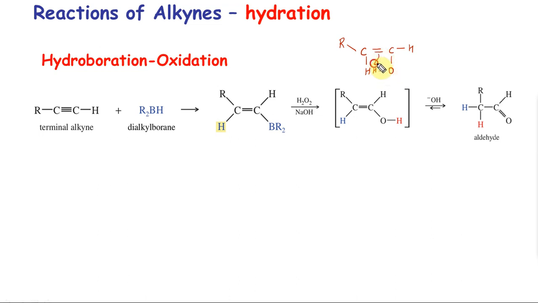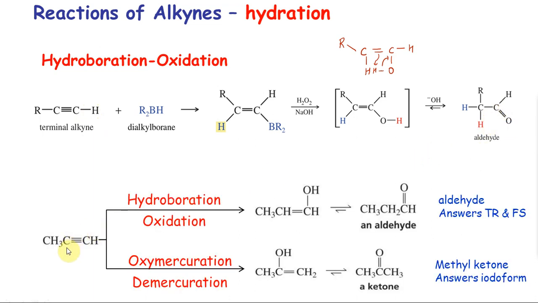This bond is formed with this hydrogen, with this carbon. This is taken over there, so you get the corresponding one. So this is an enol giving you a ketone. But in this case, because it's a terminal alkyne, it will give you an aldehyde. This is an important property. Look at this compound. A terminal alkyne can undergo hydroboration oxidation giving you an aldehyde, which answers Tollens' reagent and Fehling's solution, whereas oxymercuration demercuration gives you a methyl ketone.